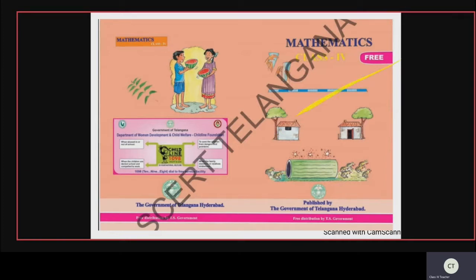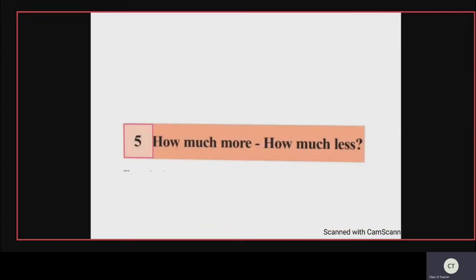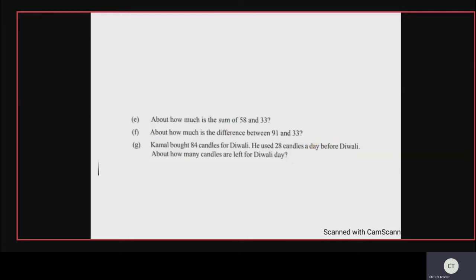Mathematics class 4. So we are in which chapter, children? We are in chapter number 5: How much more? How much less? We have gone through the concept of the lesson and even started solving the problems from the textbook. Till page number 43 we have finished.